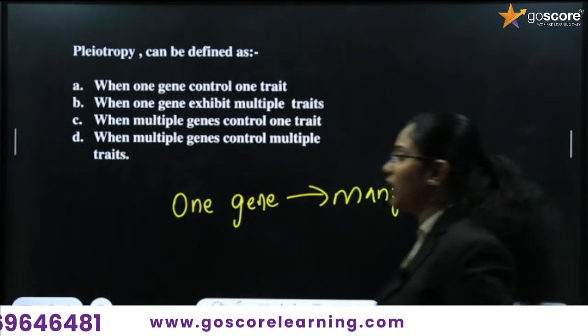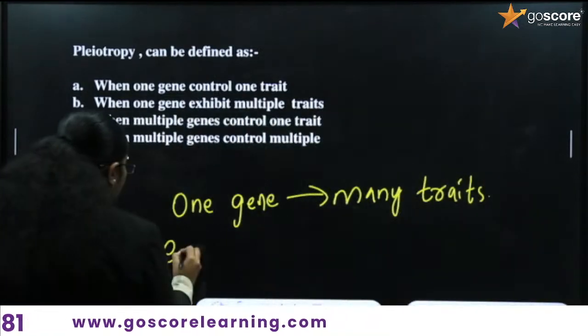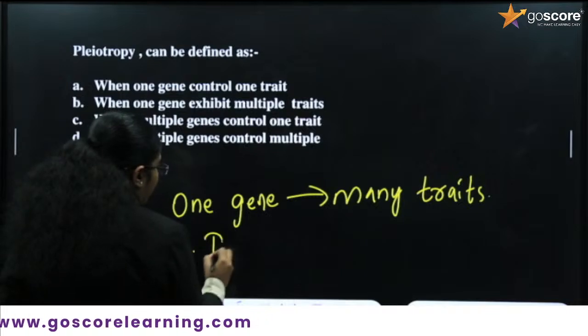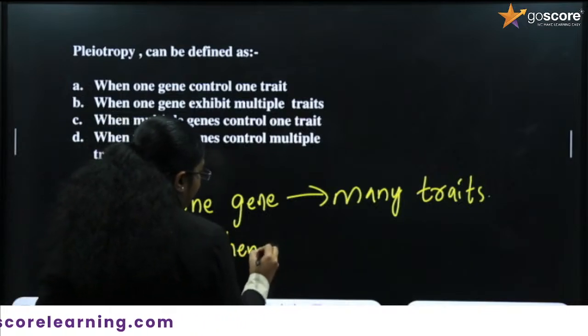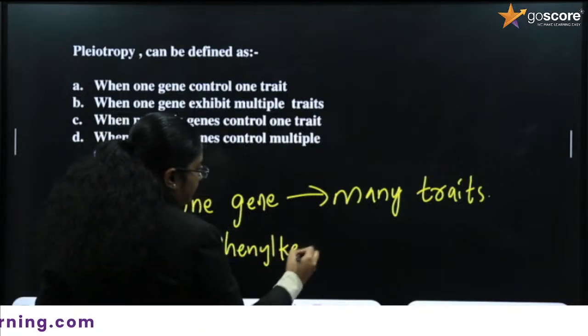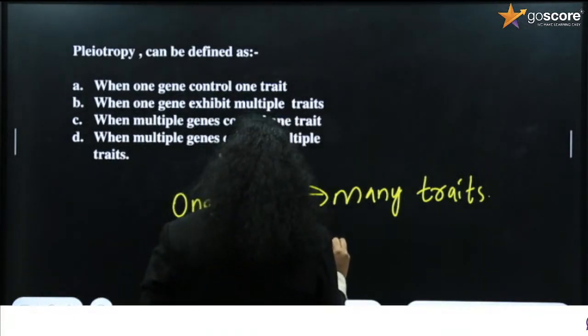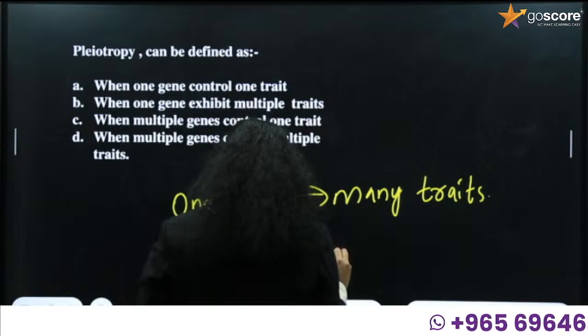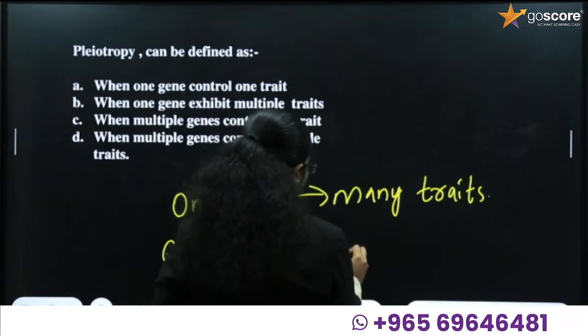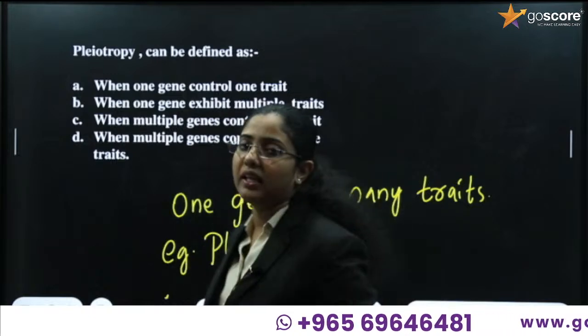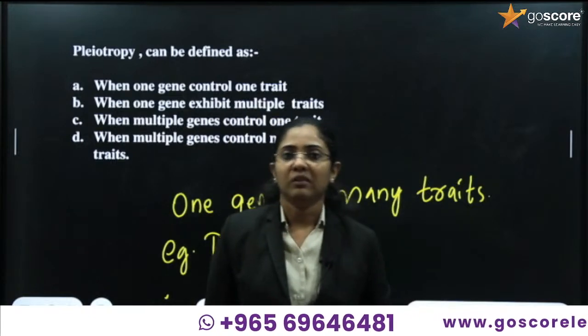In your textbook, the example for pleiotropy is phenylketonuria. Phenylketonuria is an example for pleiotropy.